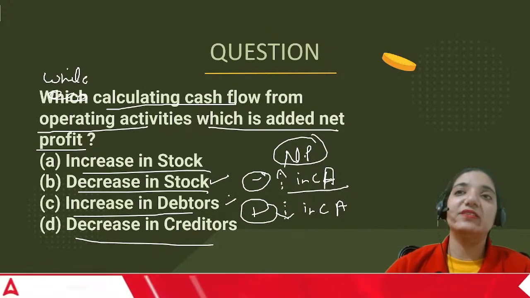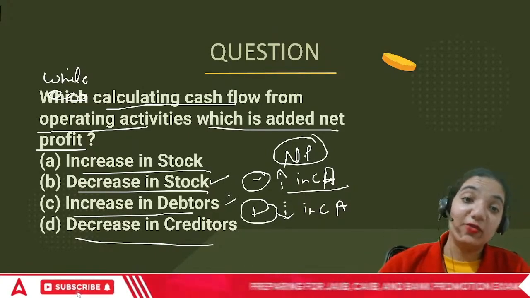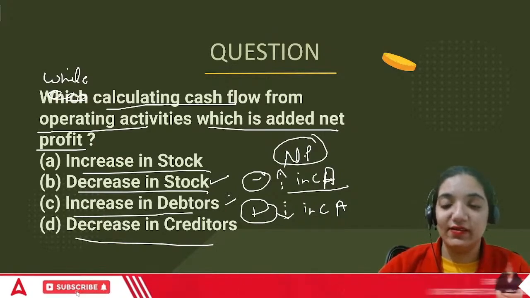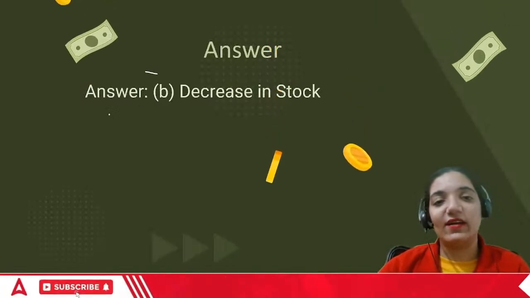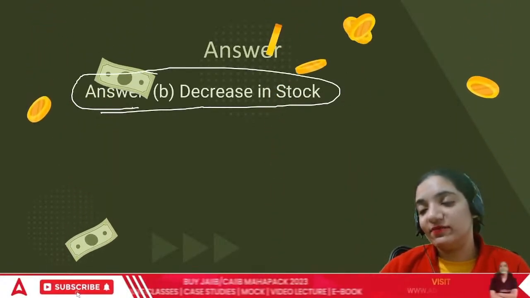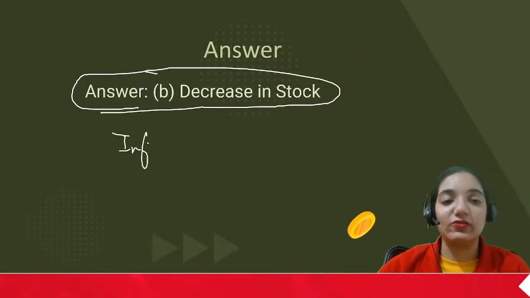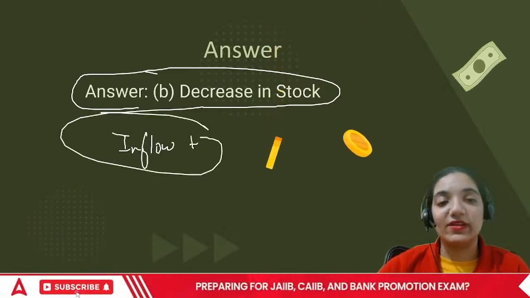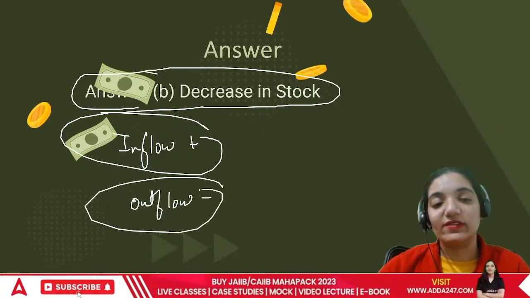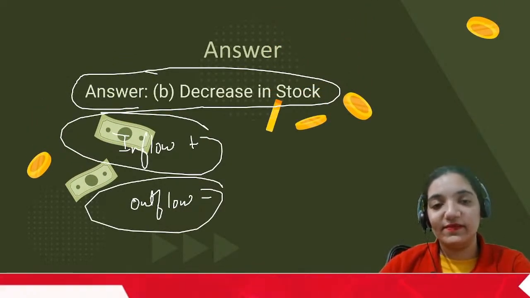Increase in debtors means I've given more money to someone. Decrease in creditors means I've paid to them. What is it that will increase my net profit? The net profit is basically if we are decreasing the stock. More and more stock is sold, our profit is increasing. More and more money is coming into our hands. And inflow in cash flow statement is always a plus. And outflow in cash flow statement is always a minus. Done, everyone?